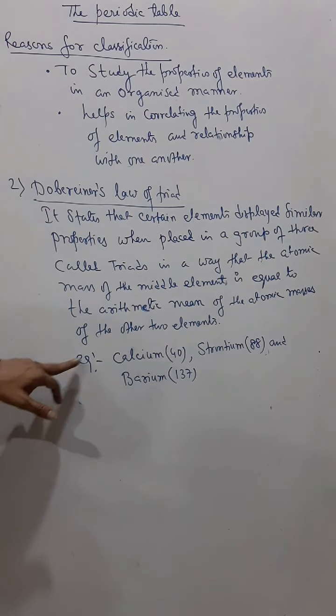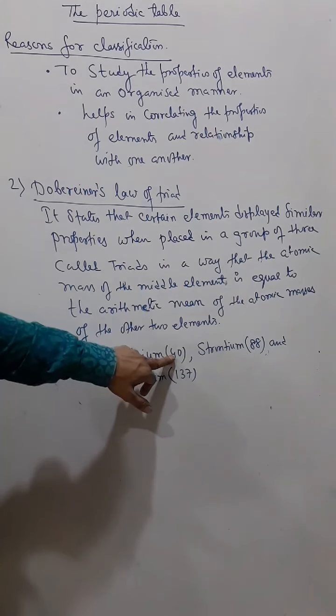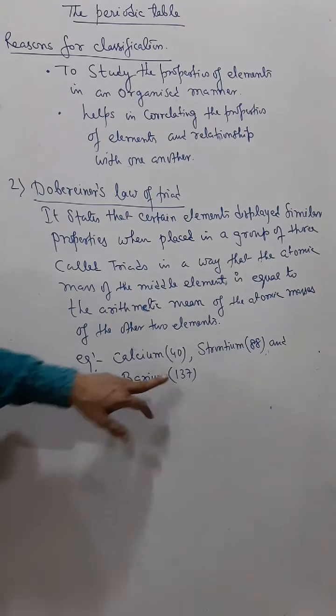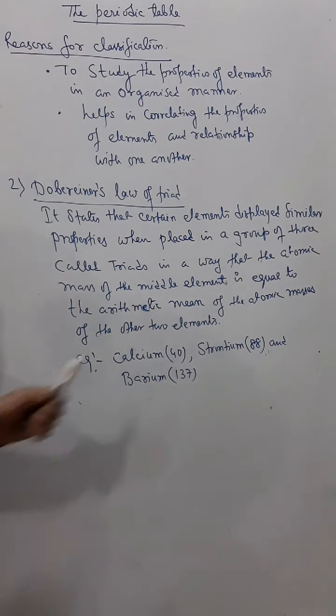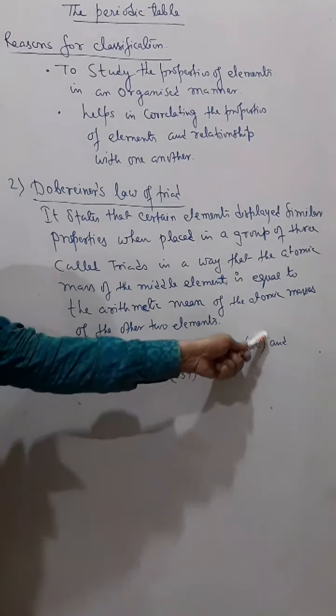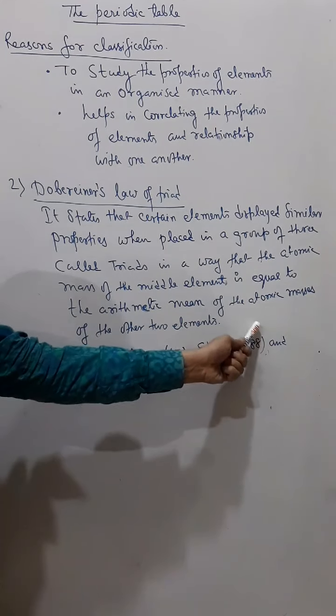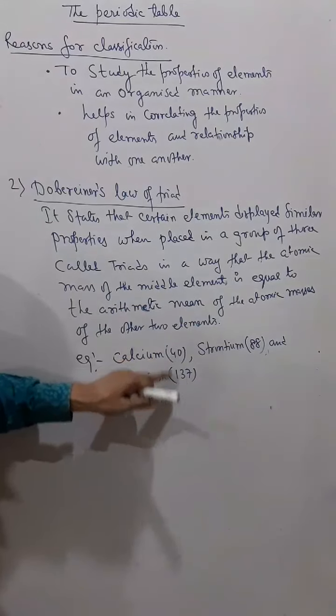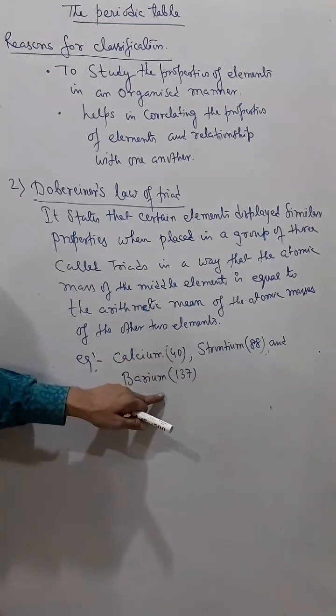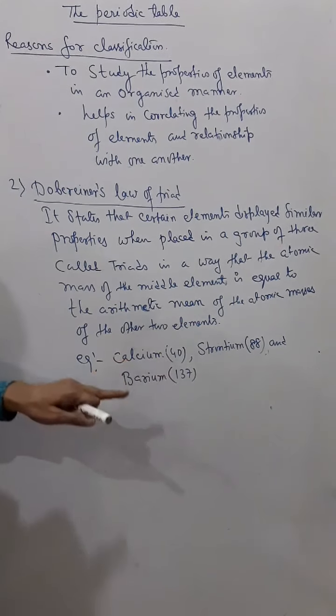Like for example, I told you calcium, atomic weight is 40, strontium 88 and barium 137. So in a triad, the 3 elements are such that the atomic weight of the middle element is approximately the arithmetic mean of the other 2. Nearly, so it may not be exactly equal.